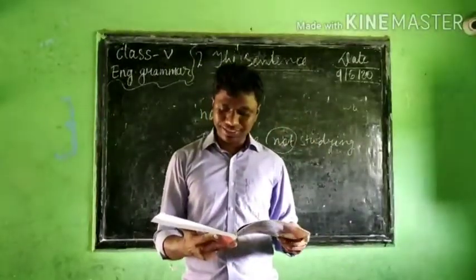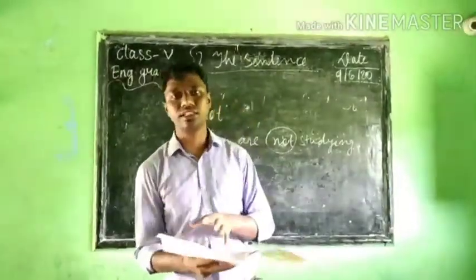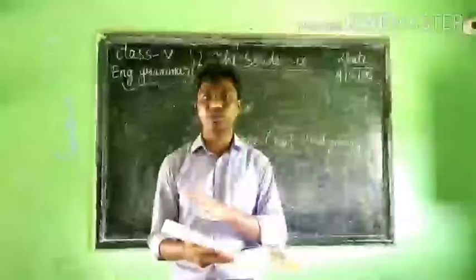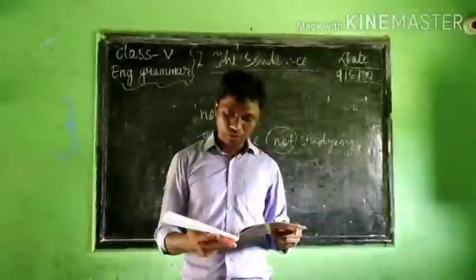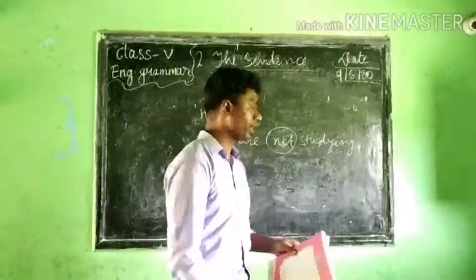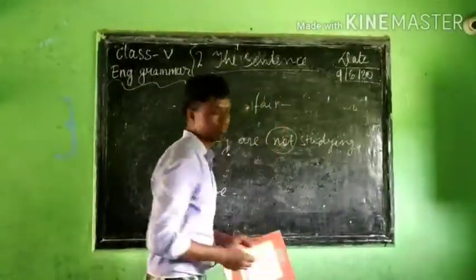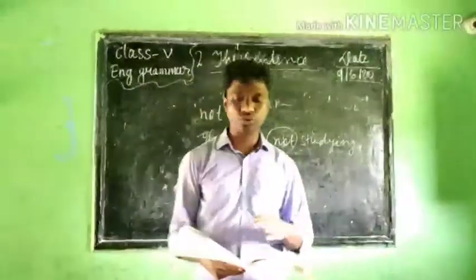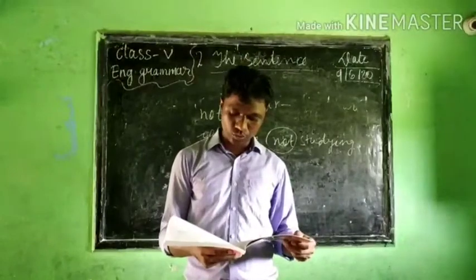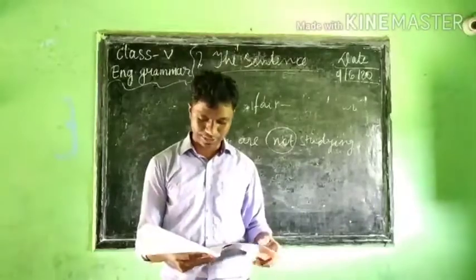Rajan does not eat breakfast at 7 a.m. Rajan does not eat breakfast at 7. This is a habitual action. And I am not going to the fair. Fair, F-A-I-R, means mela. I am not going to the fair. Then Rohit will not go to school today. So these are negative sentences.